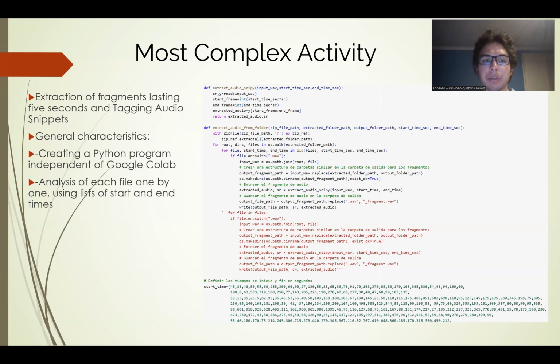Most complex activities: extraction of fragments lasting 5 seconds, and labeling them by correctly determining the emotion. Characteristics: creation of a Python program outside the Colab environment, since once the WAV files were obtained, it was no longer required. Analysis of each file using a list of start and end times to clarify the 5-second difference.